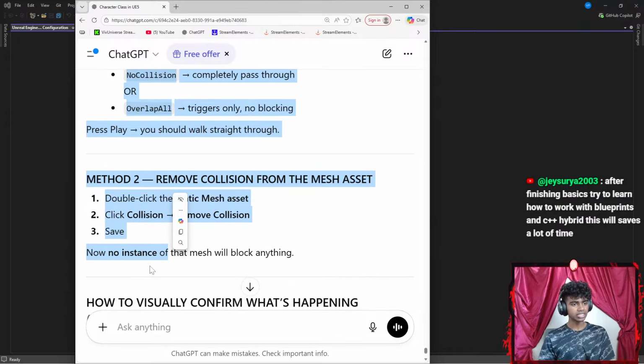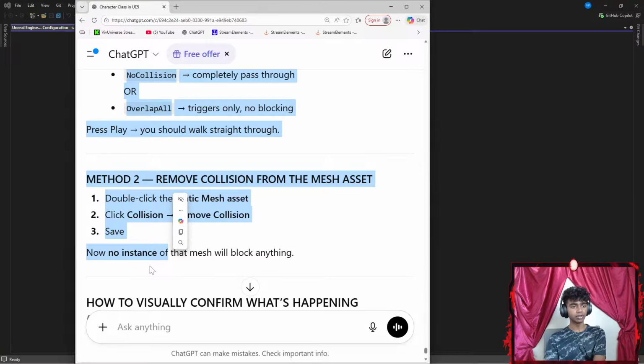After finishing basics, try to learn how to work with Blueprints and C++ hybrid. This will save a lot of time.